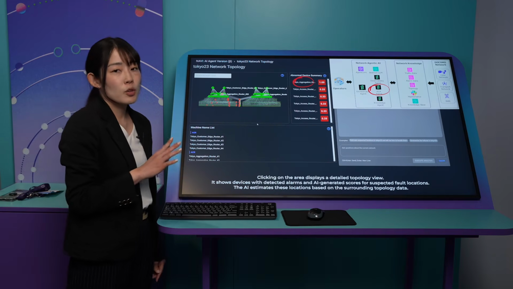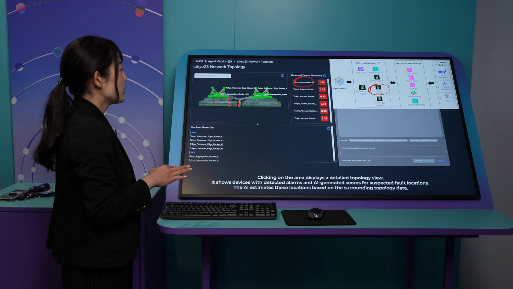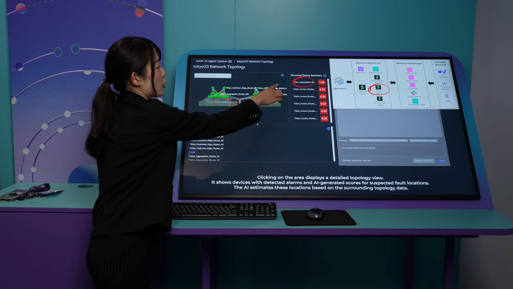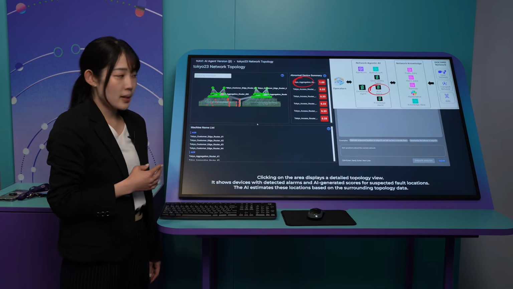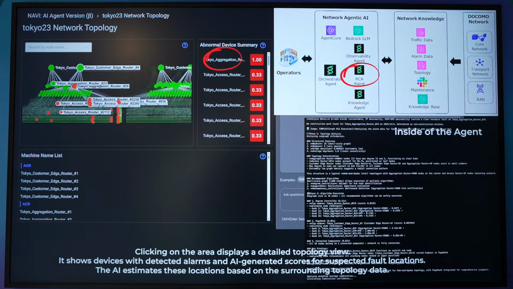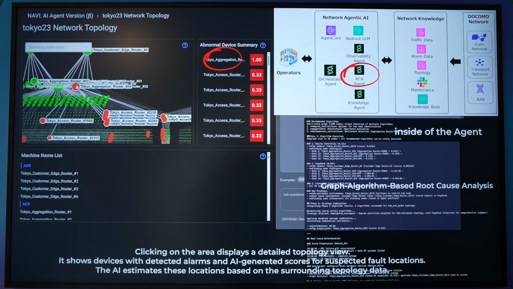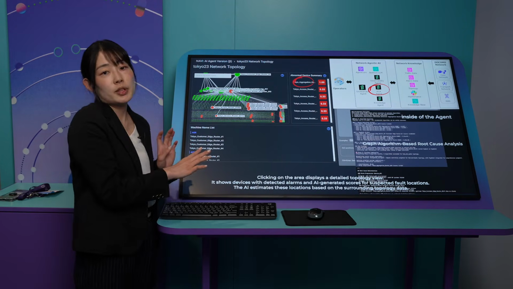So that's why DOCOMO can handle more complicated incidents. Now we can see the Tokyo aggregation router is the most suspected faulty device. And we can also see the topology map here, so the operator can find out which node is a faulty device in the huge topology map.